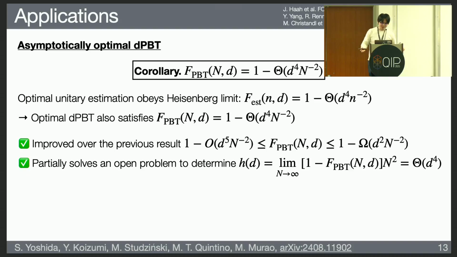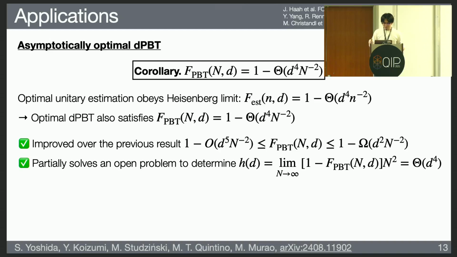So we can show that the optimal fidelity of port-based teleportation also satisfies the same Heisenberg limit, and its coefficient is also determined. I remark that this Heisenberg limit was already shown in the previous result by Matthias Christandl et al., but our result improves over this result in terms of the coefficient.